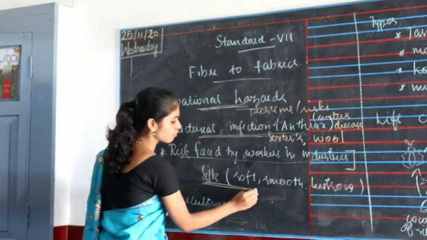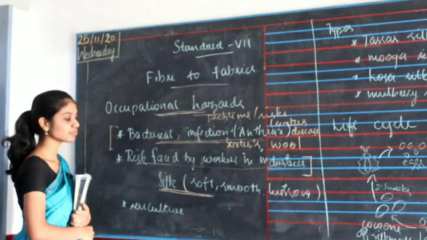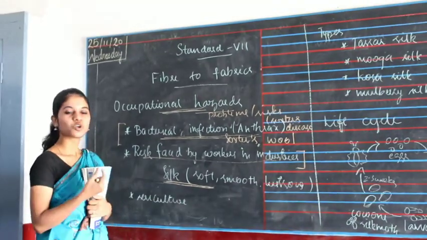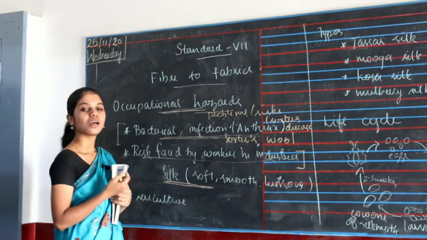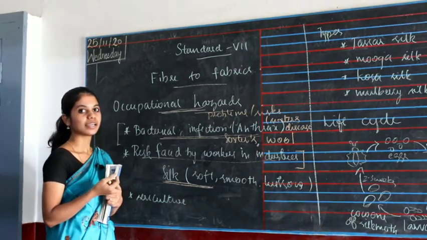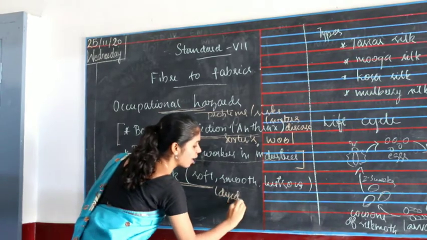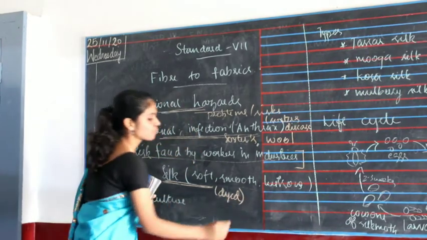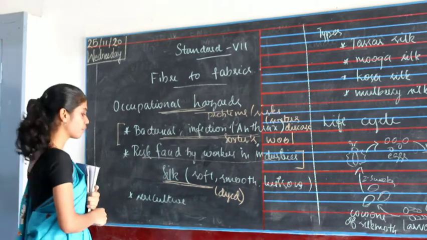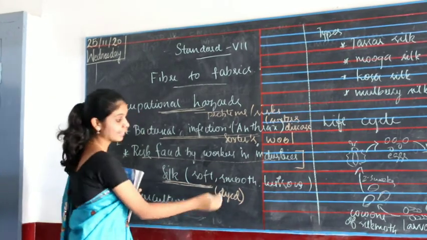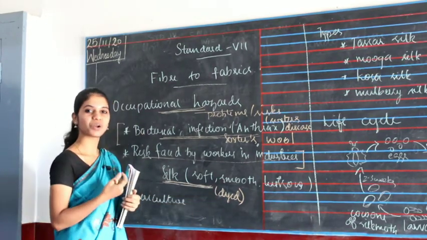Next we are going to learn about silk. Silk is a smooth, soft and lustrous material. It is dyed after getting it from the silk moth. So how do we get this soft material from an insect?